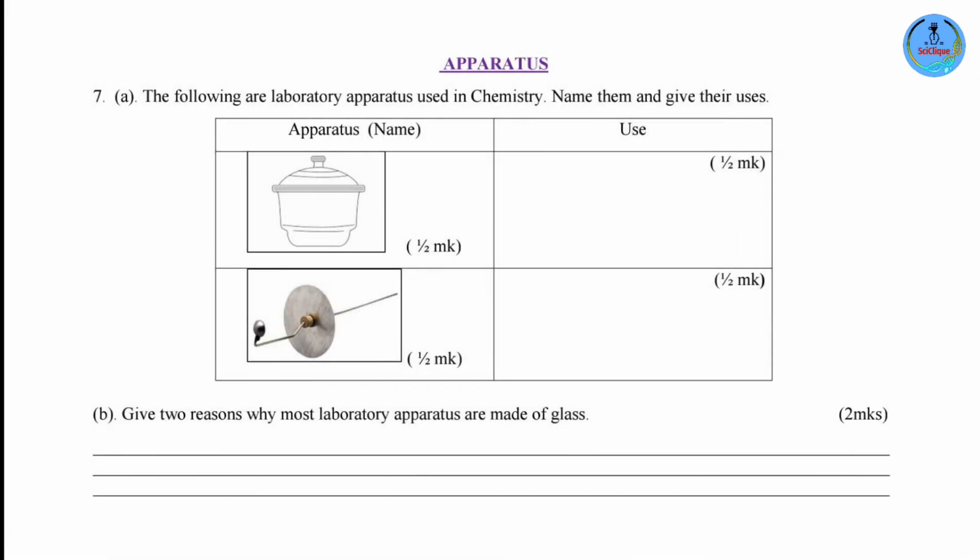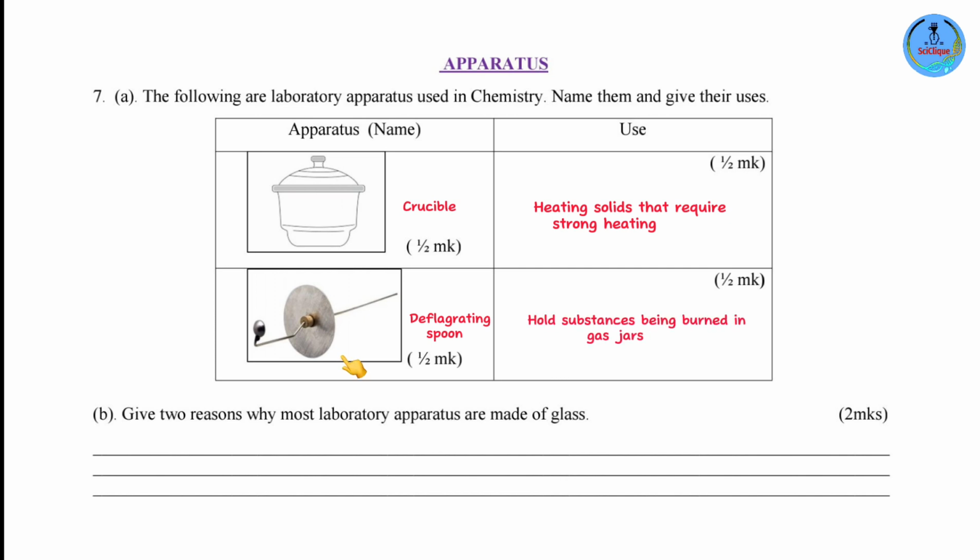Question 7. The following are laboratory apparatus used in chemistry. Name them and give their uses. Okay, so the first one, that is the crucible. This is used when heating solid substances that require strong heating. The second one, that is the deflagrating spoon. It's used to hold substances being burned in gases.